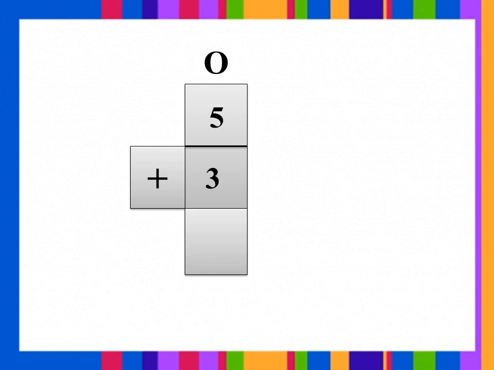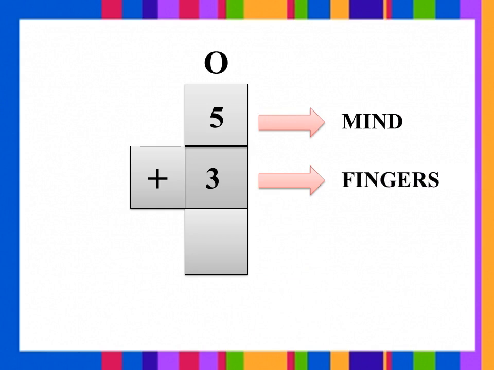Children, now we will see one more example, dear. What is the number given? 5 plus 3. Now we are going to find the sum. How will we find the sum? By counting forward. 5 in the mind, 3 in the fingers. After 5, 6, 7, 8. So what is the sum we got? 8 is the sum. So what is the answer? 5 plus 3 is 8.